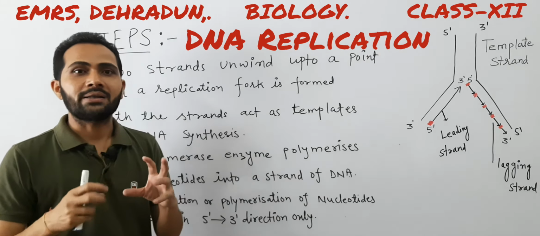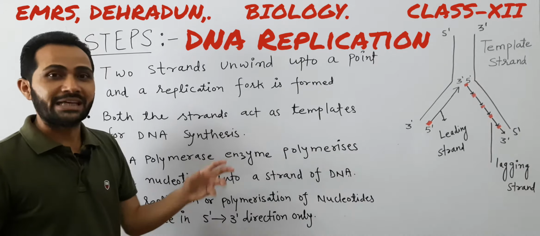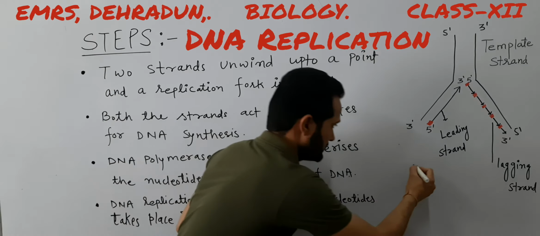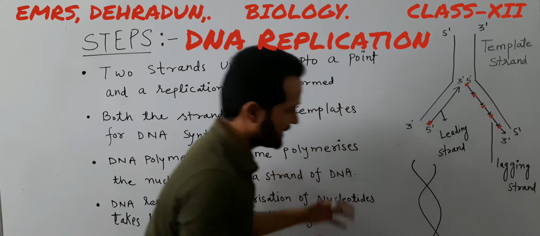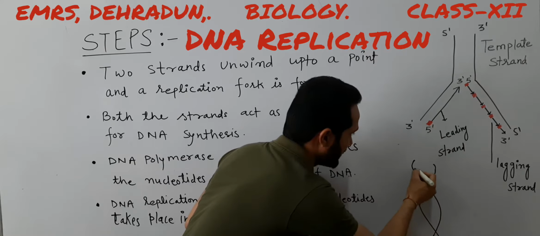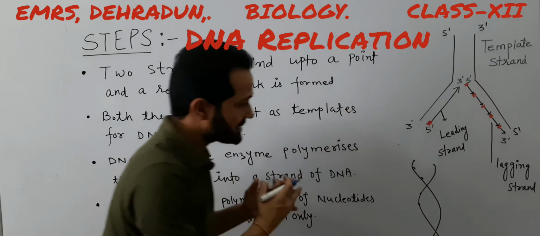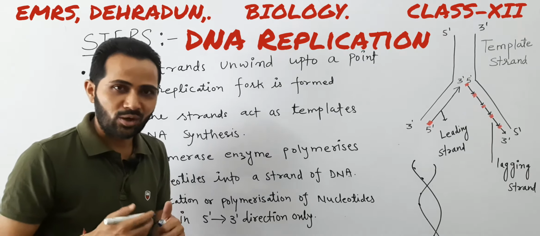As we also know, in 1953 Watson and Crick proposed the double helical structure of DNA. So the DNA is a double helical structure. During the process of DNA replication, that double helical structure, this is the structure of DNA if you assume, when DNA replication takes place, the ORI can be located anywhere from where these strands unwind. So the place where the unwinding starts, that place is called ORI or origin of replication.